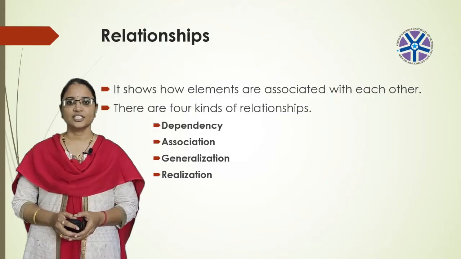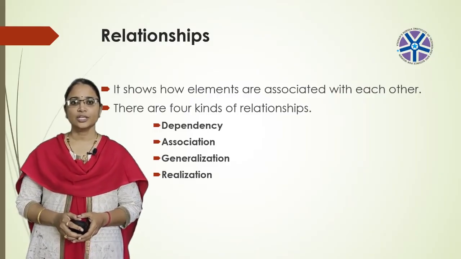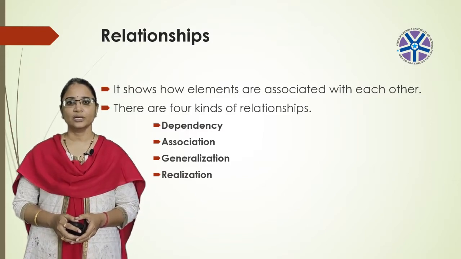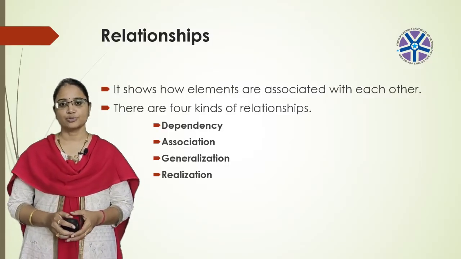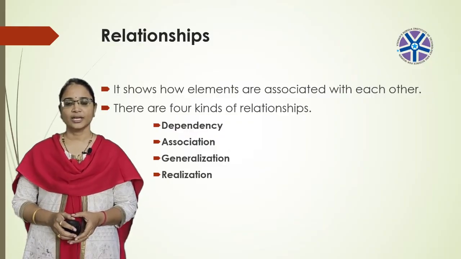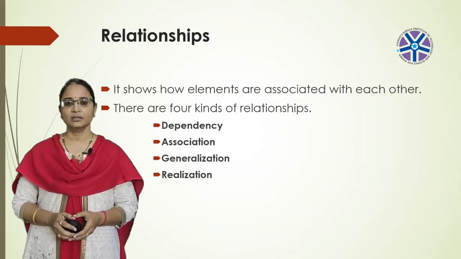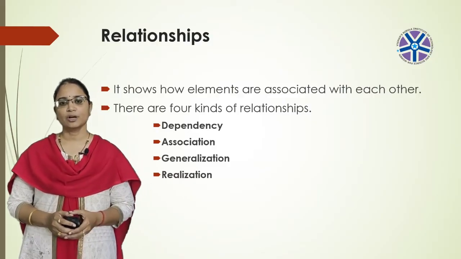So, next one is association. A structural relationship describes links between objects. It may also include labels to indicate the number and role of the links. For example, if you want to represent the relationship of association, here we'll consider an example of an organization. An organization may have many employees.